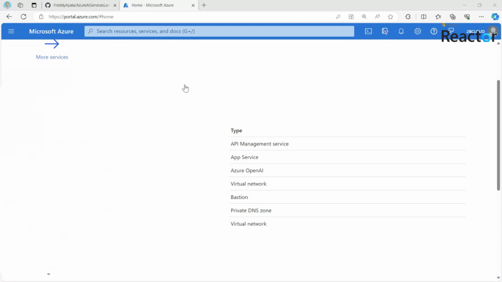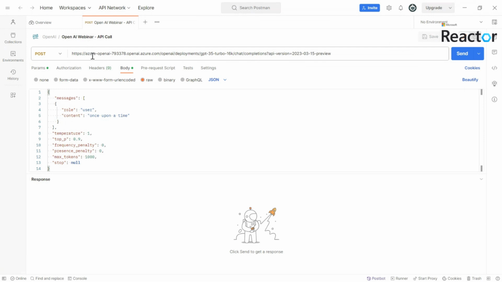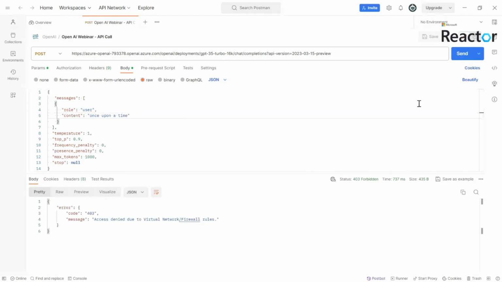I will start with a simple attempt to call the OpenAI service from my own PC. I will try to invoke a web request to access OpenAI, asking some question, and let's see what I get in response. As you can see, I get a 403 HTTP Forbidden response, saying there is an access denied policy based on firewall rules that denies my ability to access the service. So the service is not accessible from the public internet, and it can only be accessed from the internal network.